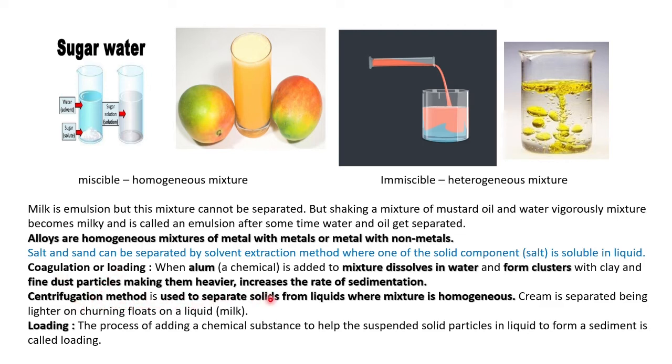The centrifugation method is used to separate solids from liquid. For example, churning of buttermilk. When the mixture is homogeneous, the solid can be separated by the centrifugation method. When we are churning the buttermilk, the butter will float on the upper surface of the buttermilk. So it is known as the centrifugation method. Then loading: the process of adding a chemical substance to suspend the solid particles down is known as loading.